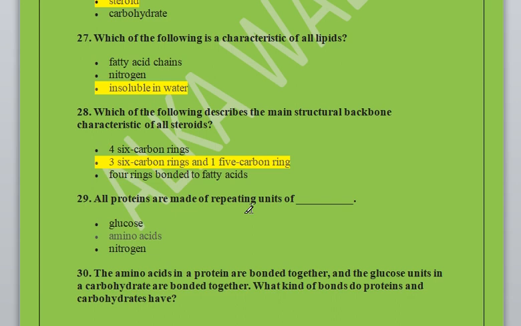All the proteins are made up of a repeating unit called dash. You all know glucose. Here are the options: glucose, amino acid and nitrogen. So proteins are the polymers of amino acids.